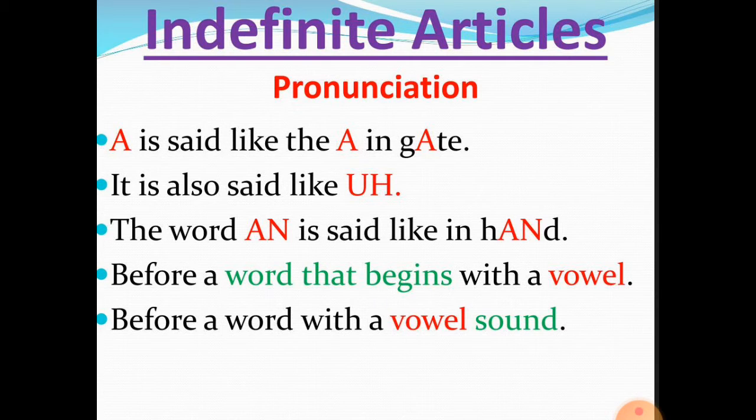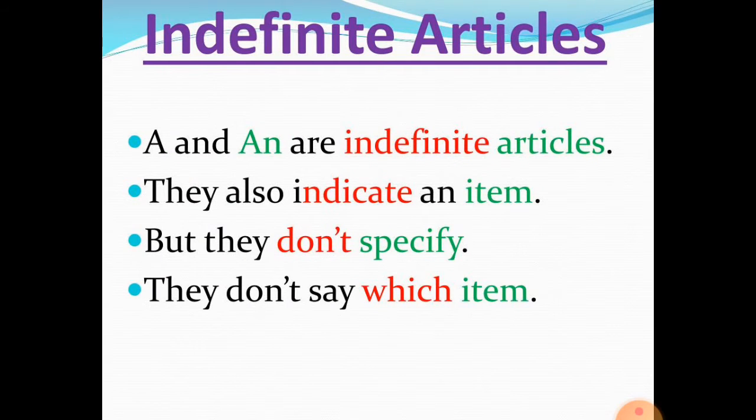A is said like A in gate. It is also said like a. The word an is said like in hand. Now when do we use an? We use an before a word that begins with a vowel or also before a word with a vowel sound.